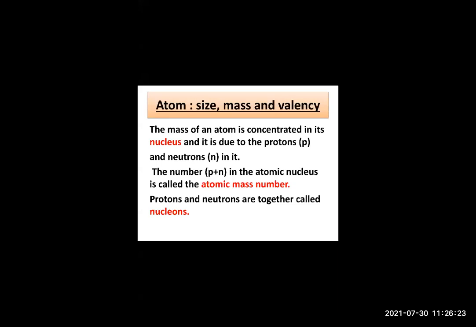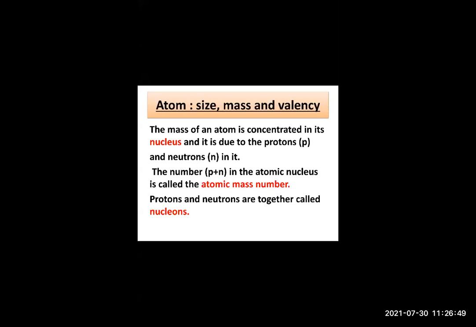Okay. Now, how is it expressed? There should be some unit, no? Very good, Ayushi. Nanometers. All this you should remember, students. What is the unit for atomic radius? Nanometers. Okay. Mark it and keep it. Okay. So now, what you can say, the mass of the atom is concentrated in its nucleus, and it is due to what?